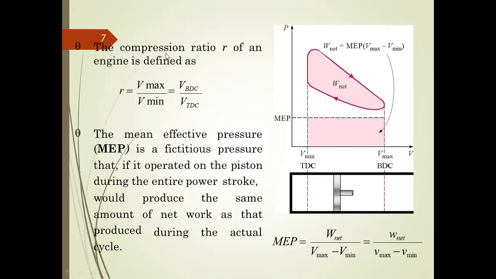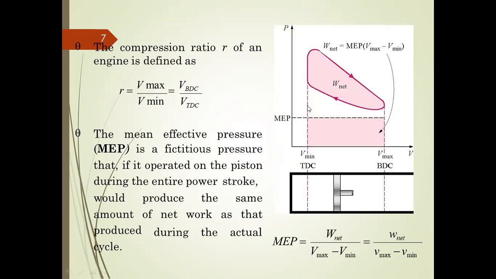From this figure we will discuss the mean effective pressure. The compression ratio R of an engine is defined as R equal to maximum volume divided by minimum volume. The maximum volume is the volume at bottom dead center and the minimum volume is the volume at top dead center. So from this figure we represent the PV diagram.